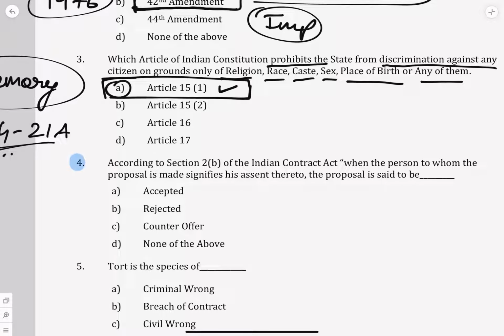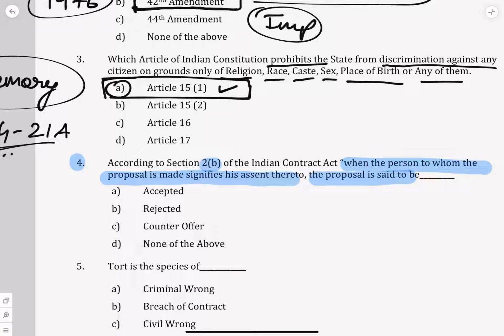Fourth question. According to Section 2(b) of the Indian Contract Act, when the person to whom the proposal is made signifies his assent, the proposal is said to be, the answer is accepted. If you just see the word assent, you should understand. What is the question?